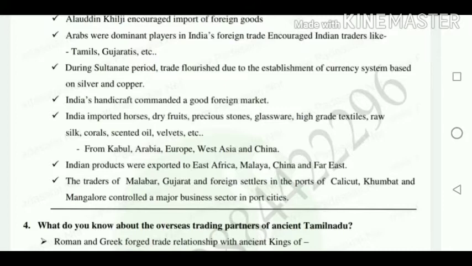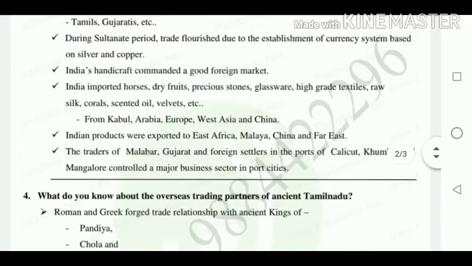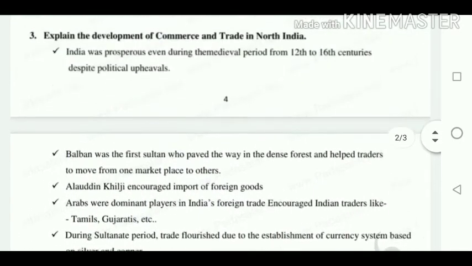These are the products imported by India. Indian products were also exported to some countries like East Africa, Malaya, China and the Far East. The traders of Malabar, Gujarat and foreign settlers in the ports of Calicut, Gumpat and Mangalore controlled a major business sector in port cities. So these are the points relating to the questions.